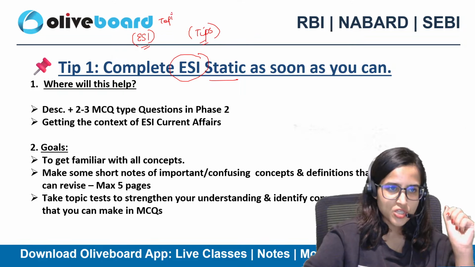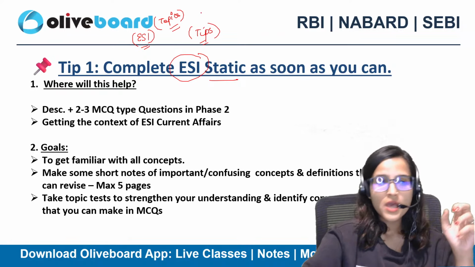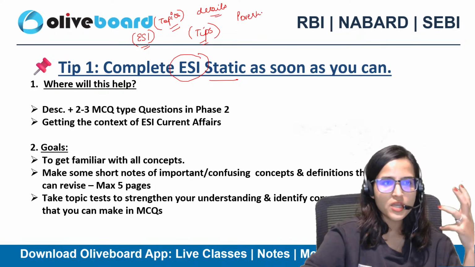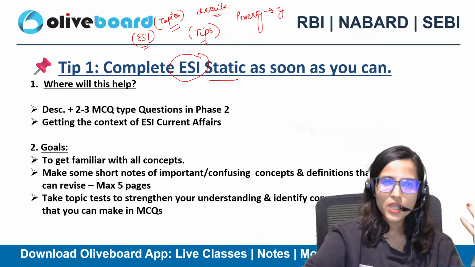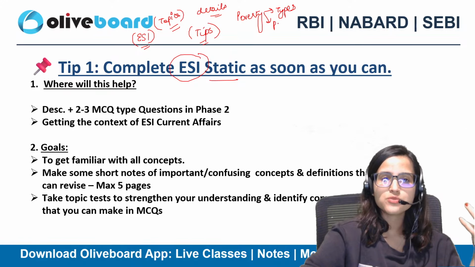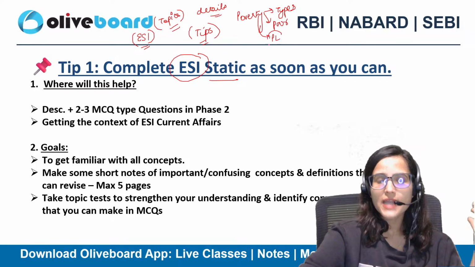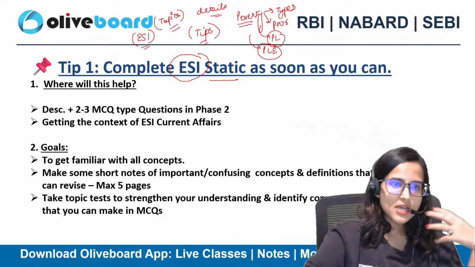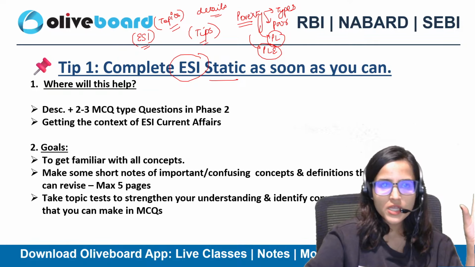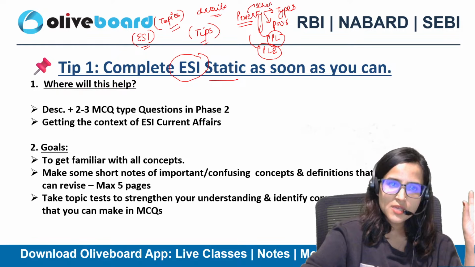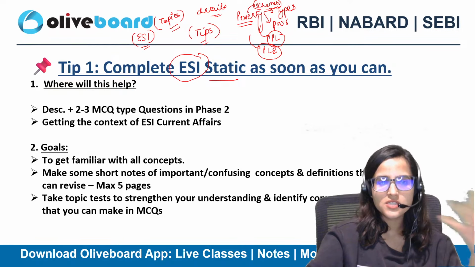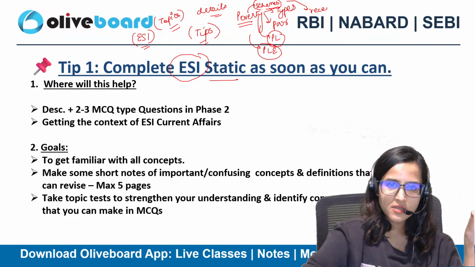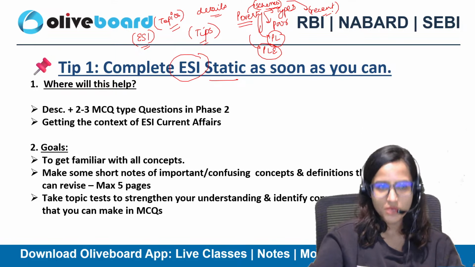Whatever topics are mentioned in your syllabus, go through all of them, read about the details. For example, if the topic is related to poverty, read everything about poverty. What do you mean by poverty? What are the types of poverty? What are the types of poor? What is the poverty line? What is poverty line estimation in India? Discuss everything, read everything about poverty, and along with that also learn some schemes related to poverty. Remember, especially the recent government schemes or government measures.